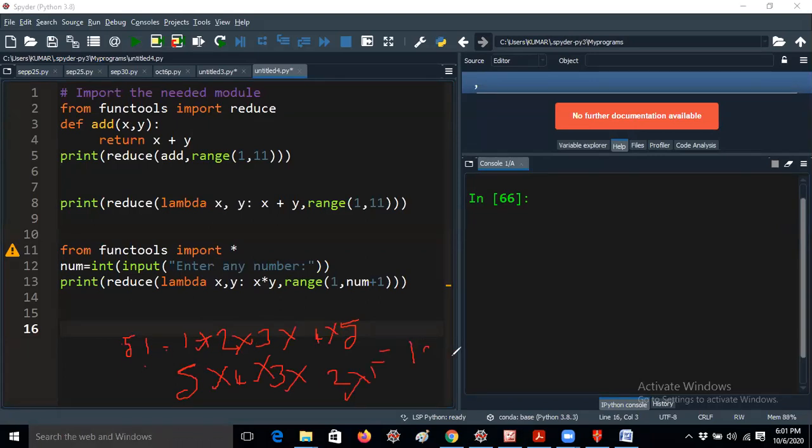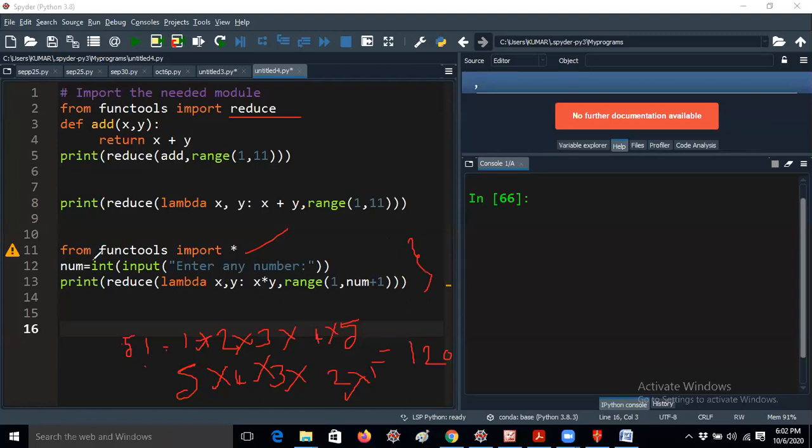So for your understanding purpose, I have given a simple example, guys. Why I am giving this line, you know already. You can give import star, or you can give import reduce directly, that's not a problem at all. But star means it will import all the modules in our program. If I give import reduce only, you have to import functools again, and before reduce you have to use functools dot. You know these rules, I have already discussed them earlier, right?